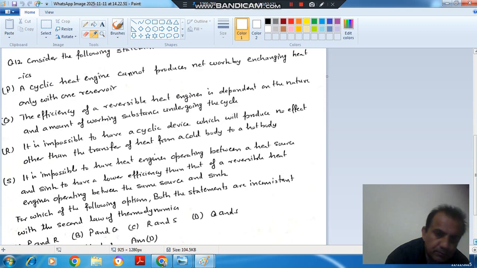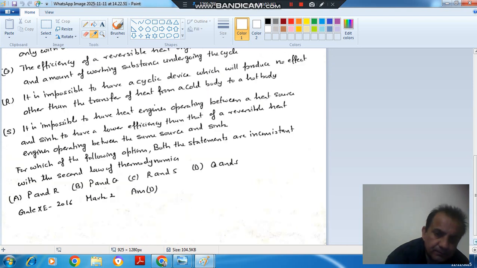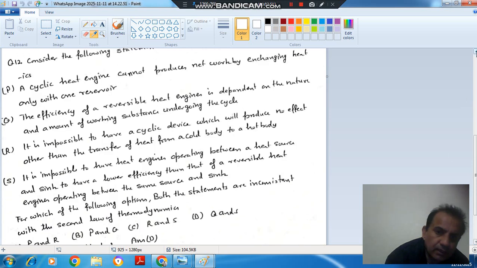S. It is impossible to have a heat engine operating between a heat source and a sink to have a lower efficiency than that of a reversible heat engine operating between the same source and sink. For which of the following options both statements are inconsistent with the second law of thermodynamics? Option A P and R, option B P and Q, option C R and S, and option D Q and S. So here answer is D.